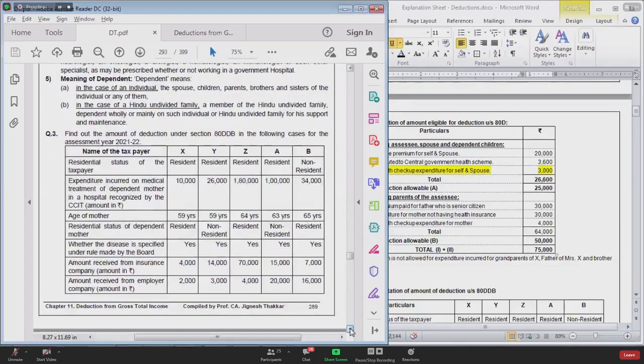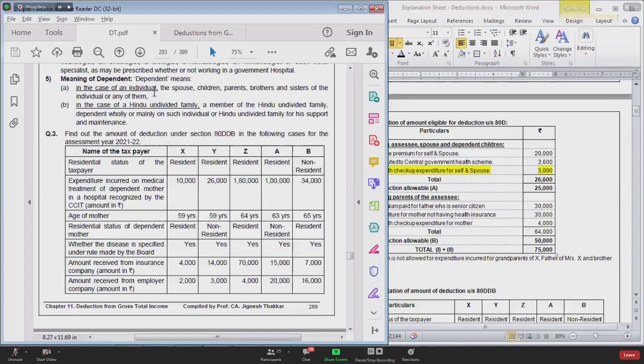Number two, you can claim deduction for whom? If you are an individual, you can claim deduction for yourself, dependent spouse, dependent children, dependent brother, dependent parent, dependent sister. See, section 80 DDB, everyone is covered. In section 80 double D, dependent spouse, dependent children, dependent parent, dependent brother, and dependent sister were covered.